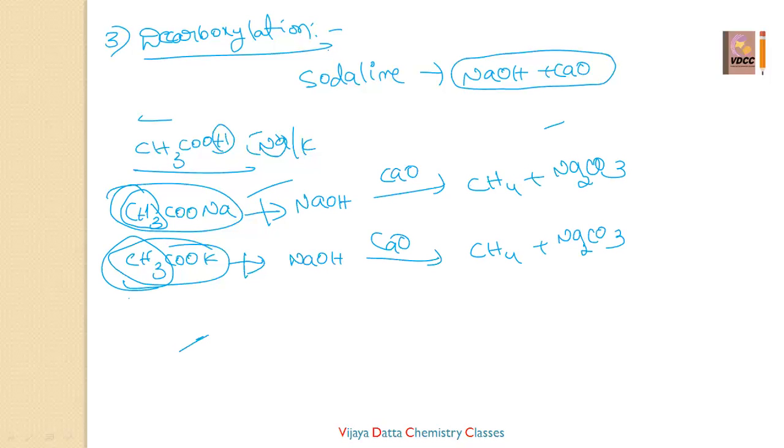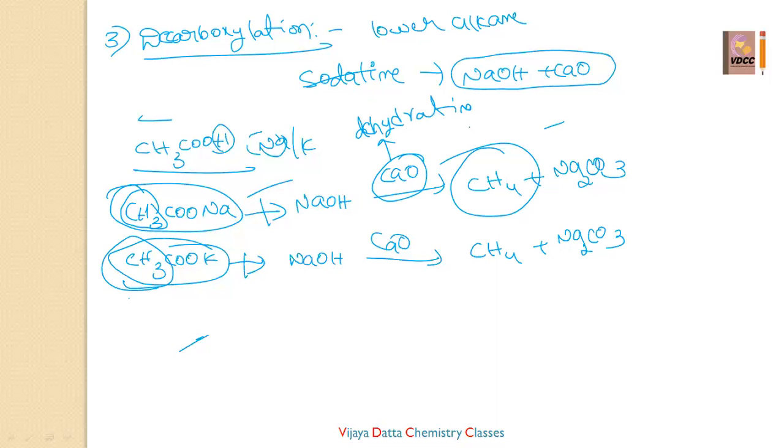What is the simple point here? From decarboxylation you can prepare lower alkanes also, means we can prepare methane also. Not only odd carbon, even carbon, all the carbons, lower alkanes and higher alkanes, everything we can prepare from decarboxylation. Here calcium oxide is acting as a dehydrating agent.